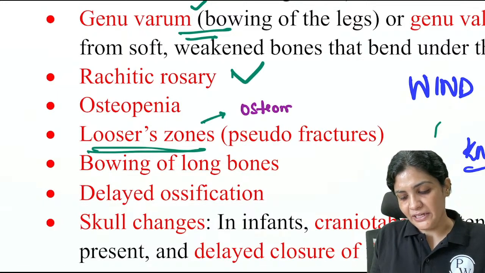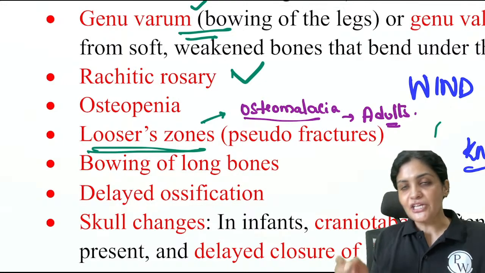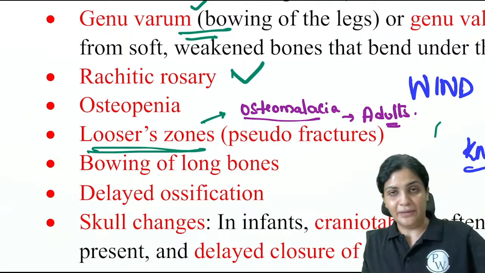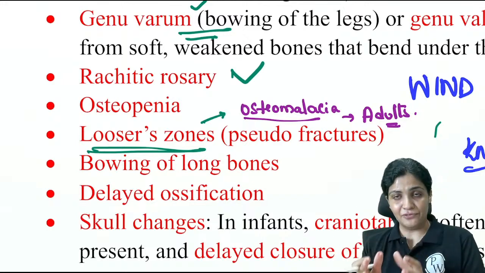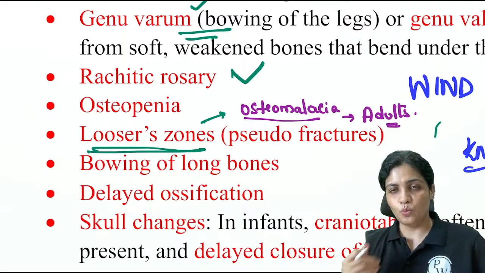So what is osteomalacia? Osteomalacia is nothing but, again, whenever there is a vitamin D deficiency in the case of adults. Till now I have spoken about the children. Whenever there is vitamin D deficiency in children, this results in rickets. But whenever the same vitamin deficiency is seen in adults, you see this Looser zone or pseudofracture.